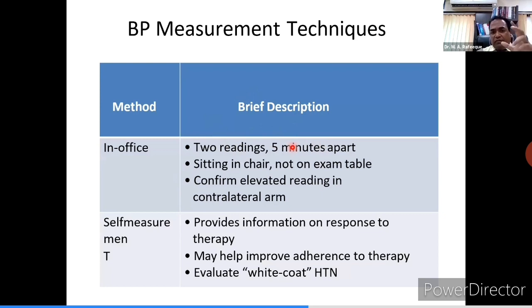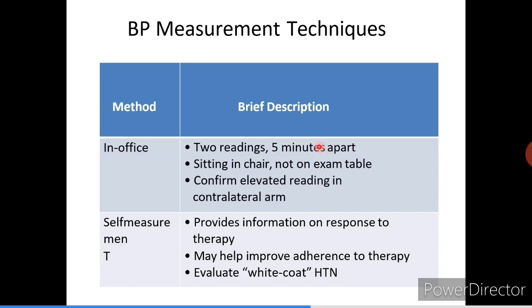The patient should sit on a chair with the back supported and with an empty bladder, and should not have smoked, taken alcohol, or done strenuous work, or, most importantly, should not talk while the reading is taken. And once you get an elevated reading, you should confirm it in the contralateral arm.